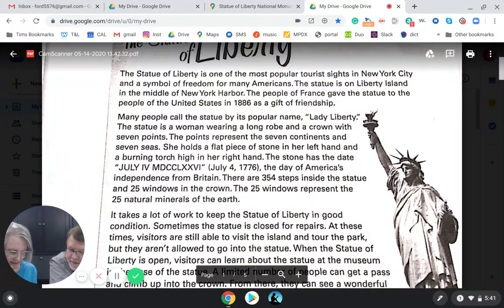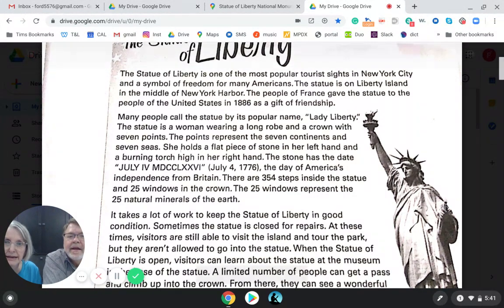The torch is in the Lady Liberty's left hand. Well, you can just look and see that's not right. Well, maybe the photo's wrong. Plus, you can read and know. Yeah, the reading, that's a better way to do it. Because it says in the second paragraph she holds a flat piece of stone in her left hand and a burning torch in her right hand. So is it true or false that she holds the torch in her left hand? It's false because she holds it in her right hand. Right. So number 5 is false.